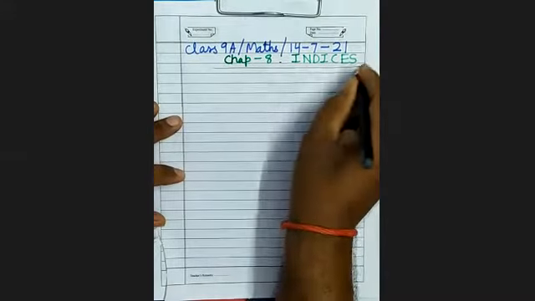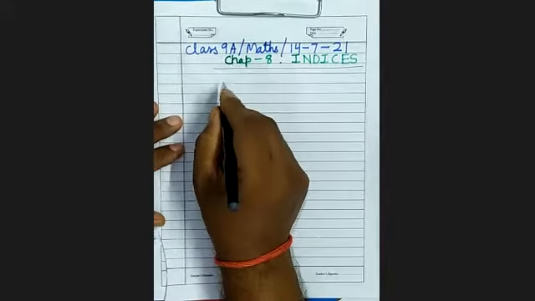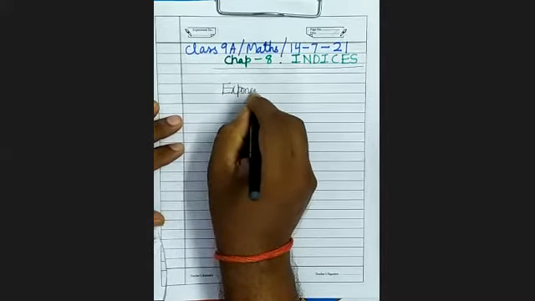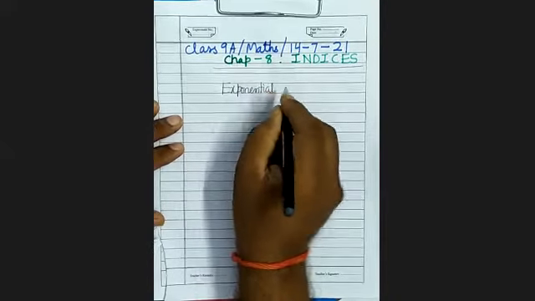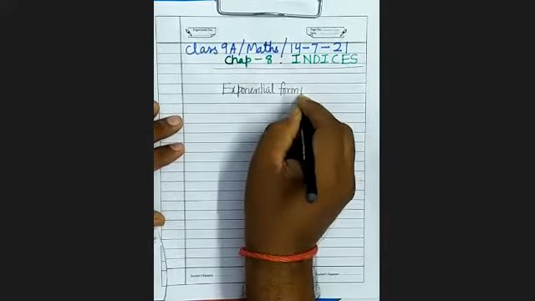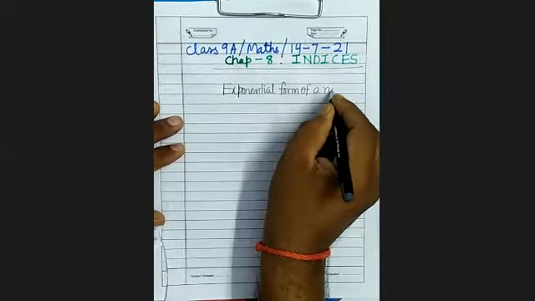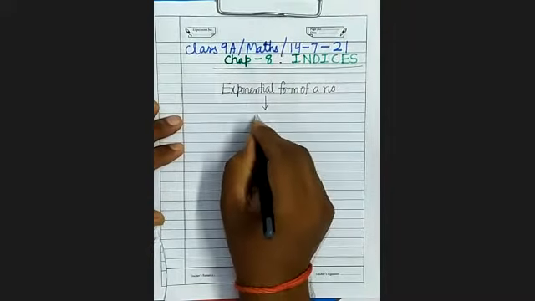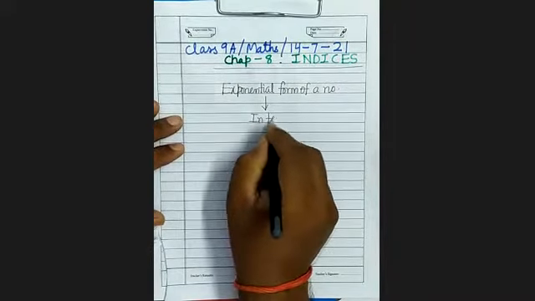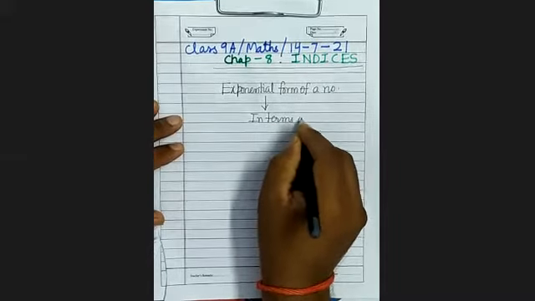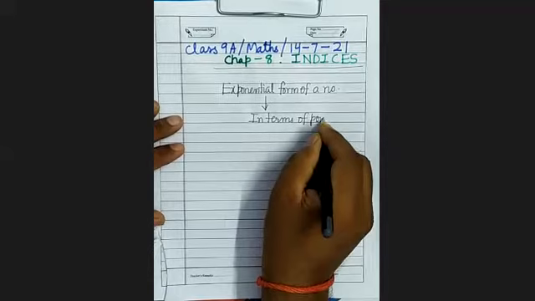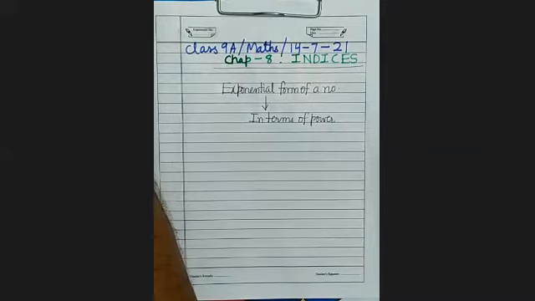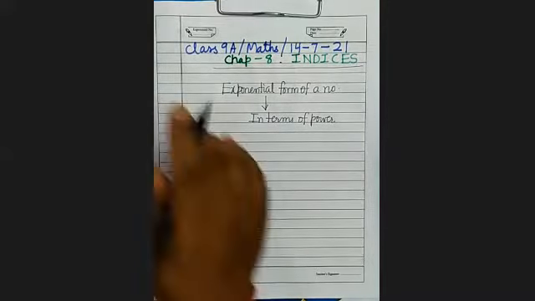Here we will discuss about the exponential form of a number. Now exponential form means in terms of power. We will write the number in terms of power. और पावर को क्या कहते हैं? पावर को कहते हैं एक्सपोनेंट. पावर को क्या कहते हैं? इंडेक्स.